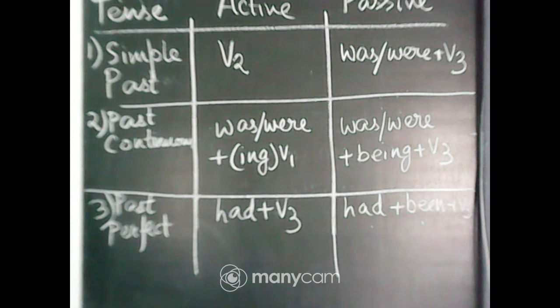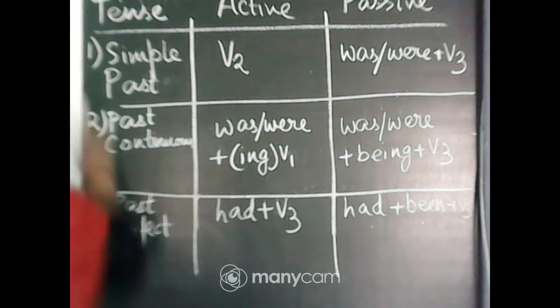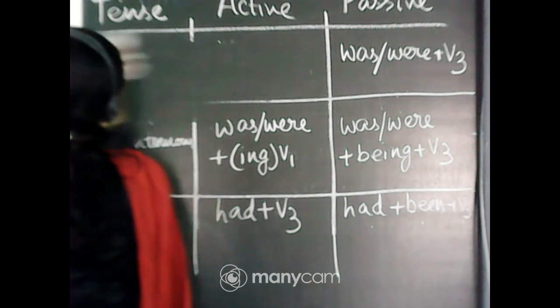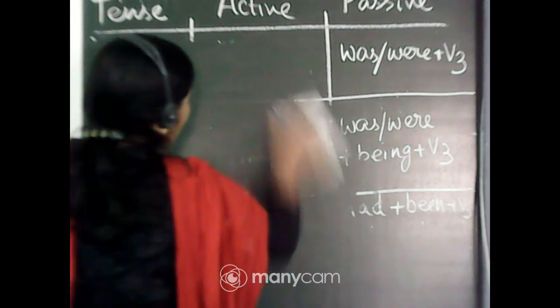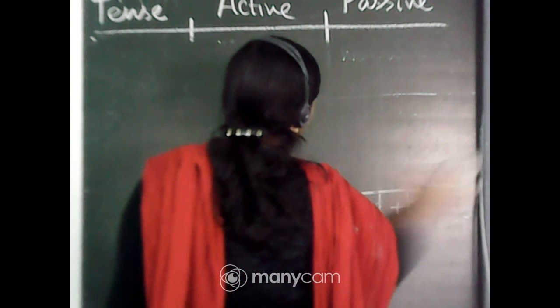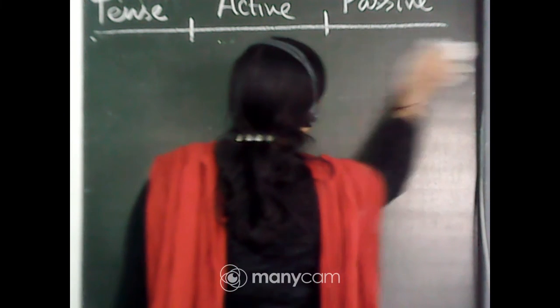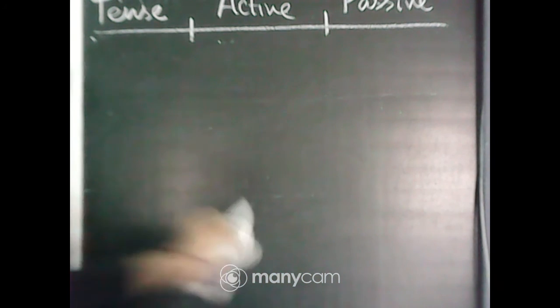Okay. Now come to future tense. Till this much everybody has understood? Everybody has written? Okay. Good, very good. Come to the future tense. Future tense, only 2 forms are there of passive, that is simple future and future perfect.